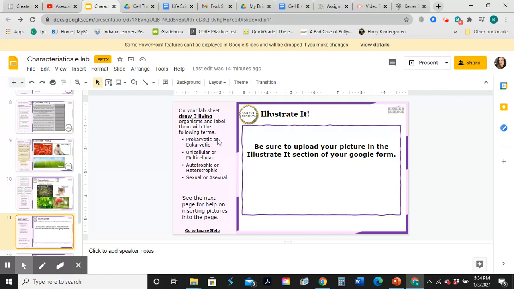Would it be prokaryotic, eukaryotic, unicellular, multicellular, autotroph or heterotroph, or asexual or sexual reproduction? The way that you can do this is draw the picture, take a picture of it, and then insert it into the Power Slide by uploading an image into it and putting it there.